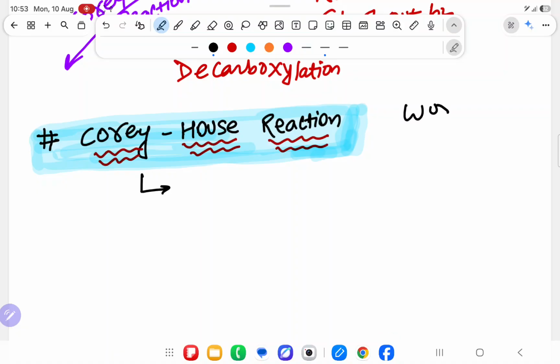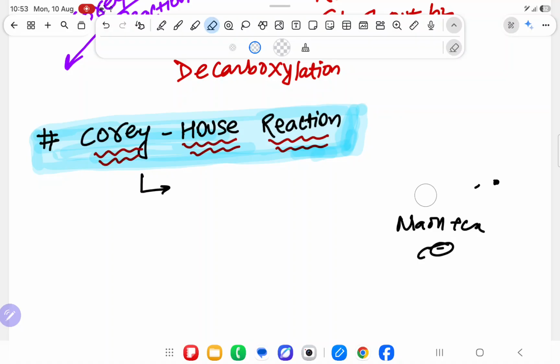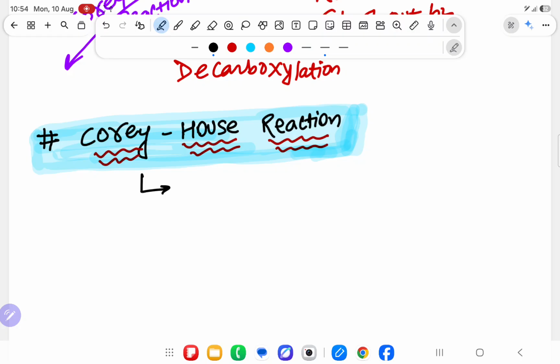First important point, see. First I will teach you the Wurtz family. In that, free radical: Kolbe electrolysis, free radical. Soda lime, NaOH plus CaO, carbanion. And Corey-House, also carbanion. It means two free radical reactions you have studied, Wurtz family and Kolbe electrolysis, and two carbanion reactions, Corey-House and soda lime decarboxylation. Both reactions are used to sort out the problem of odd-number alkanes. But soda lime is also used for the preparation of methane.